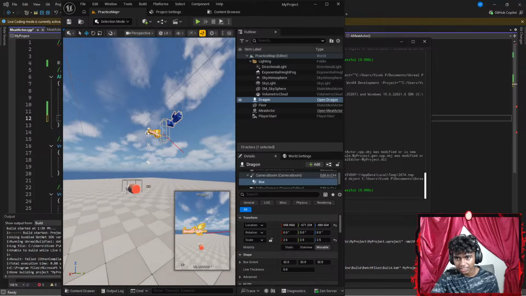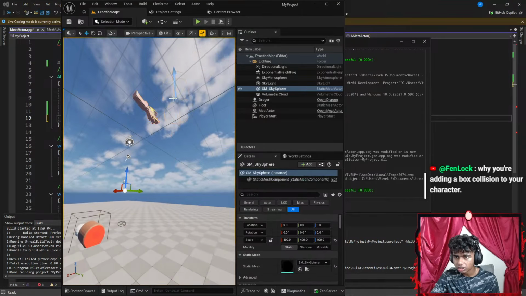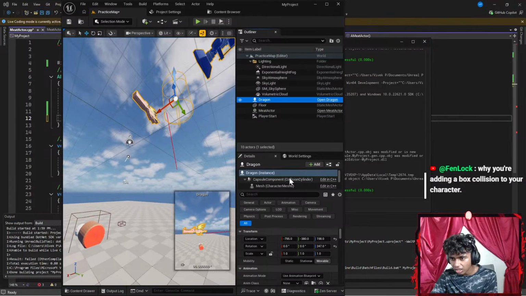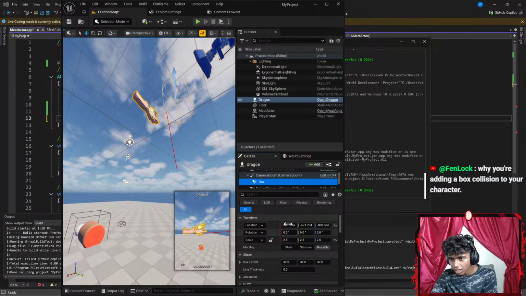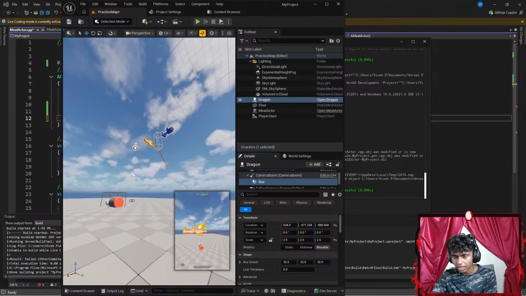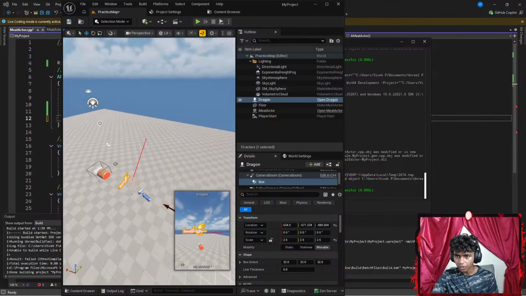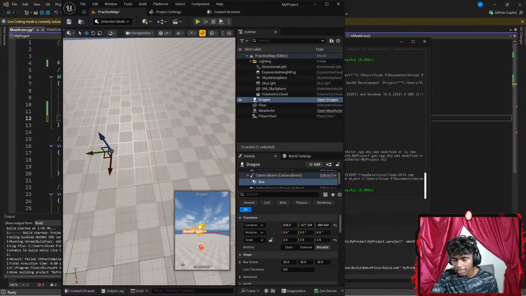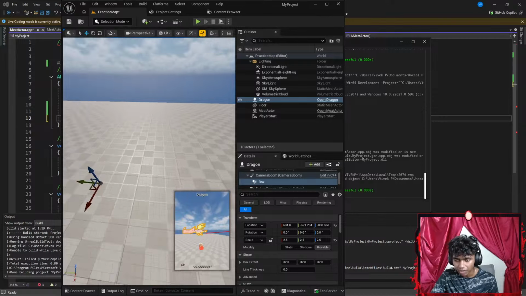Alright guys, I cannot see my box. Wait, that is not my box. Let's go to my dragon again. Let's go to box. Where is its position, guys? Where is it moving? Maybe I go ahead and go a bit up. Can you guys see the box? Oh, there we go. Guys, it's almost transparent. I can't even see it properly.